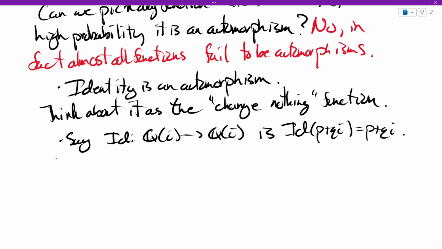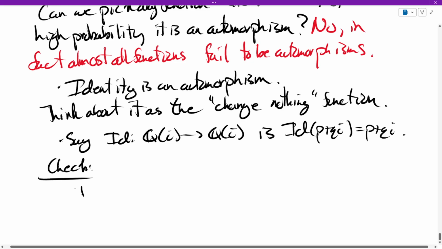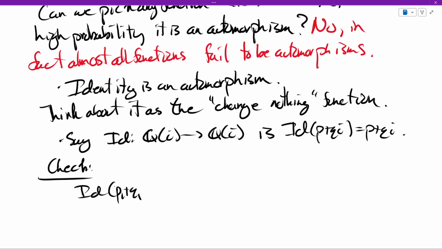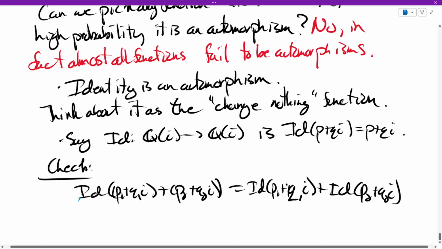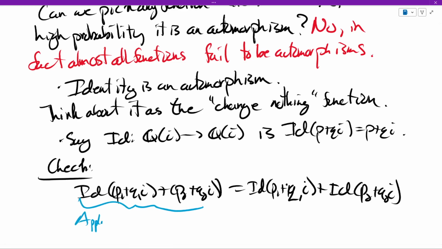We need to check that the identity of (p1 plus q1i) plus (p2 plus q2i) is equal to the identity of p1 plus q1i plus the identity of p2 plus q2i. That is, we can first apply the identity to the sum, and this is the sum of the applications of the identity.